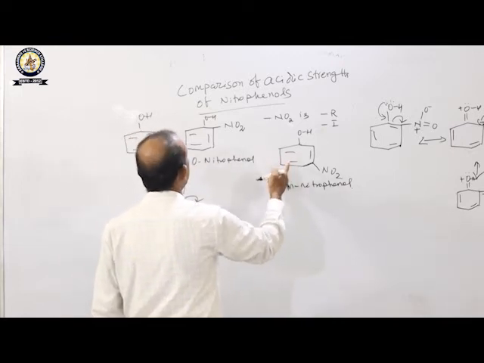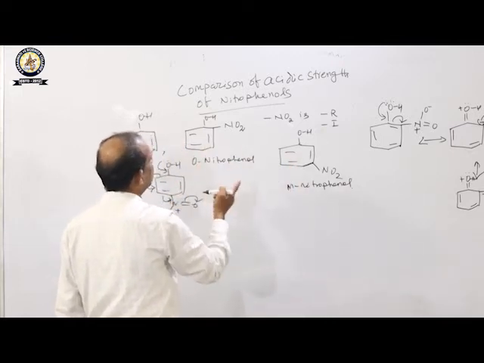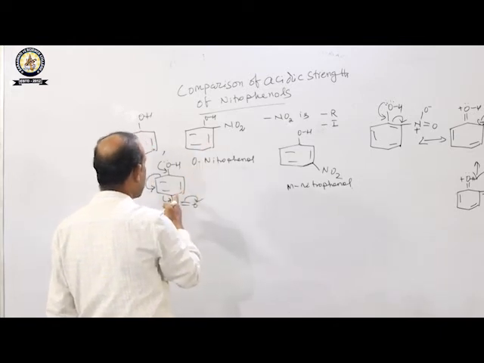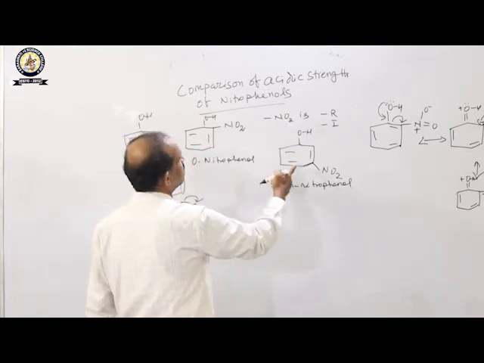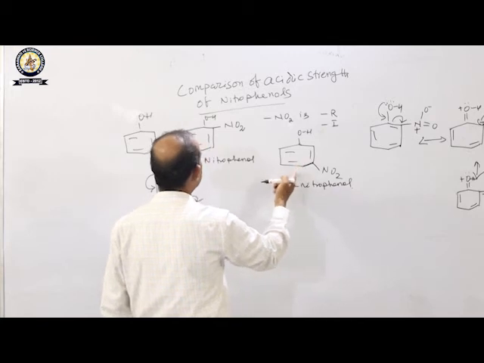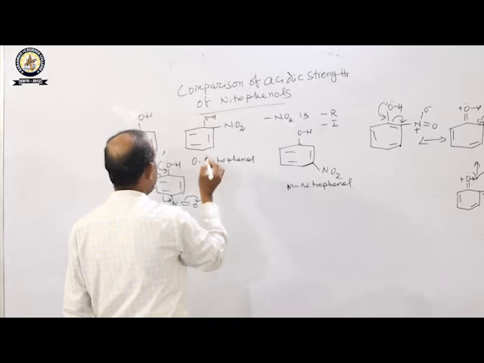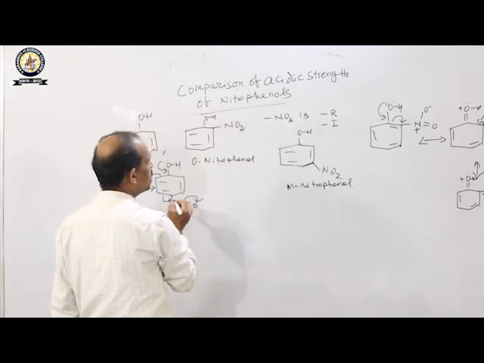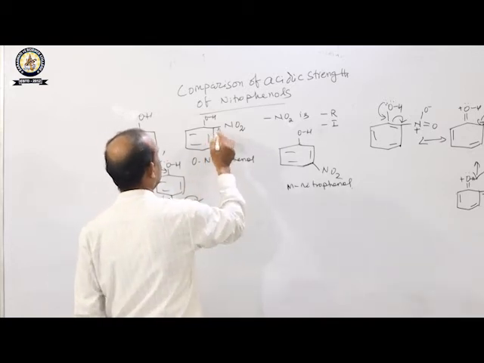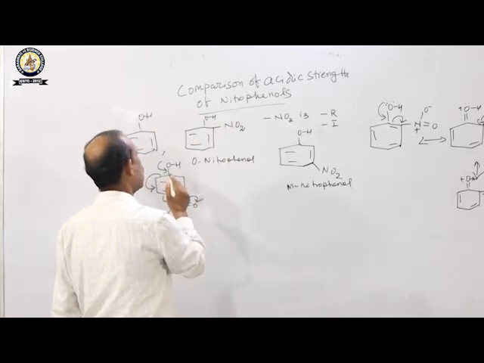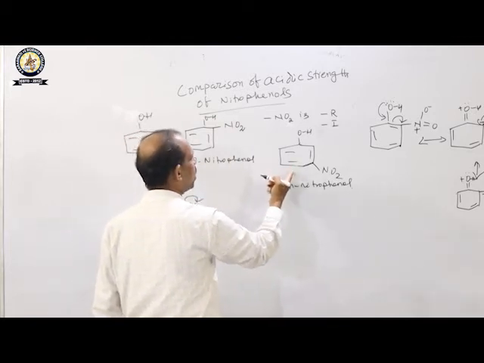But between metanitrophenol, orthonitro and paranitro, orthonitrophenol and paranitrophenol will be more acidic than metanitrophenol, because here there is minus R effect and minus I effect, and here also minus R effect and minus I effect. Therefore orthonitrophenol and paranitrophenol are more acidic than metanitrophenol.